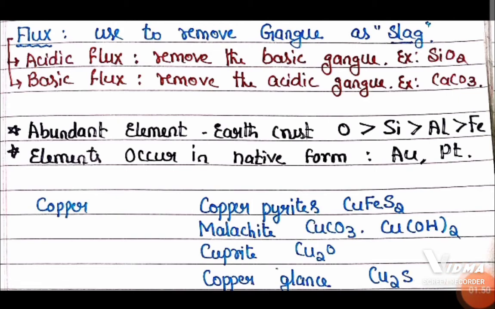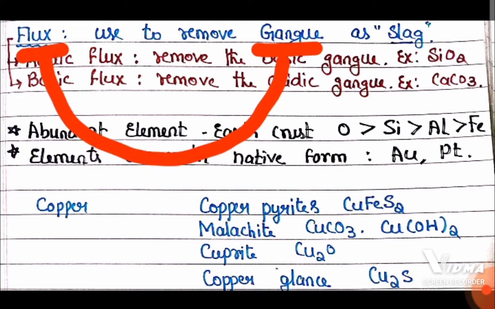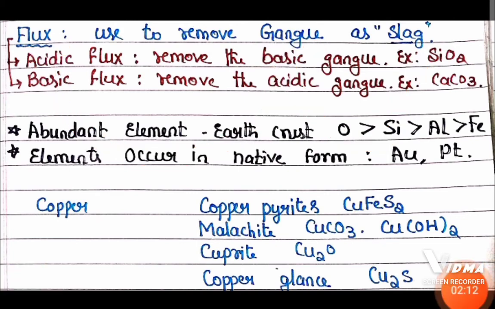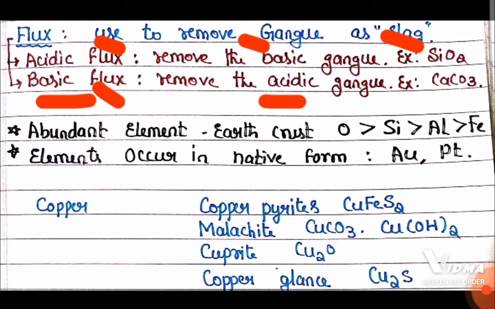Now, as I said, the impurities present in the ore are considered as matrix or gangue. In order to remove that impurity from the ore, we need to add flux. This flux combines with the impurity and forms slag. That slag we can remove by filtration. So flux is added into the ore in order to remove the impurity. There are two types of flux, acidic and basic. Acidic flux is added to remove basic impurity, for example silica, silicon dioxide, and basic flux is added to remove acidic impurity, for example calcium carbonate.